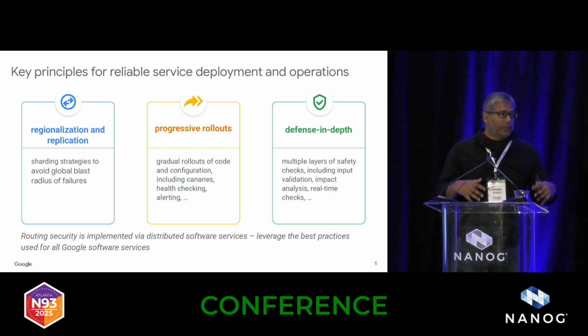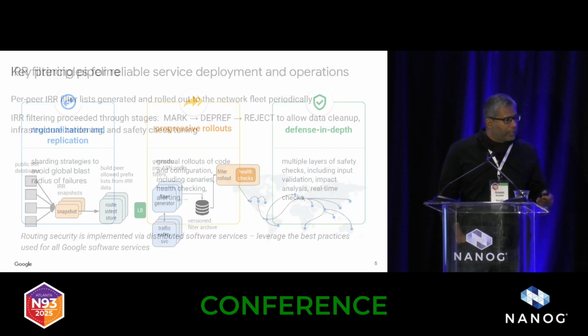When we update something, we do some set of health checks to make sure that we haven't broken it, and if we detect something, then we roll back. So this notion of multiple layers of safety checks, some of them might be redundant, but we embrace this idea of defense in depth. And as I said, we've tried to apply these principles across the board in our routing security implementations. So let's look at some examples of that.